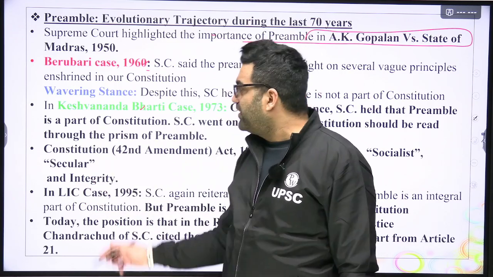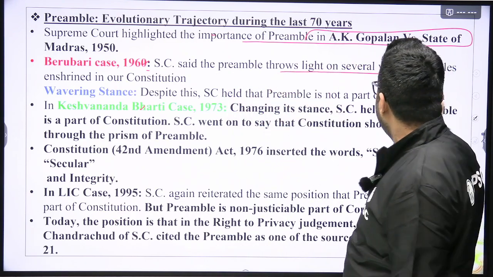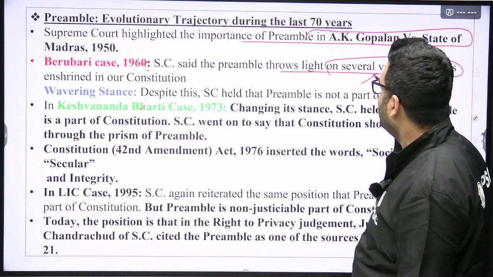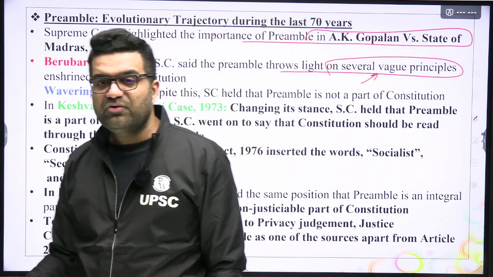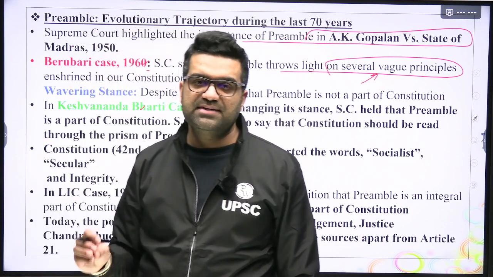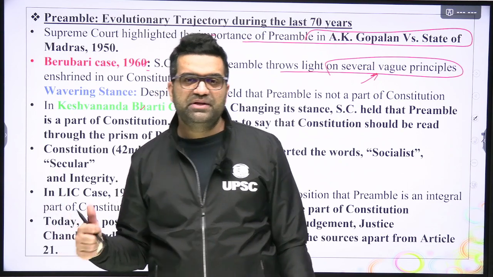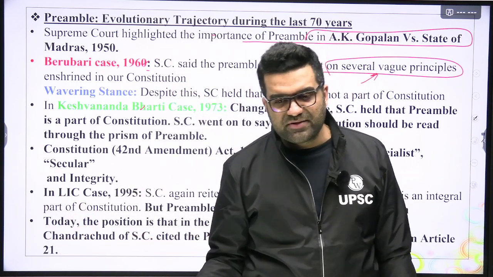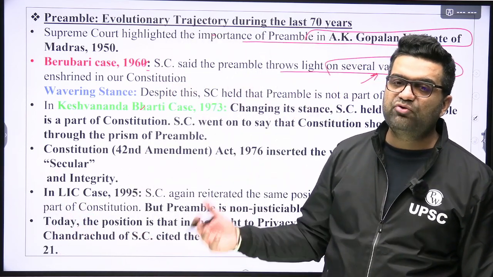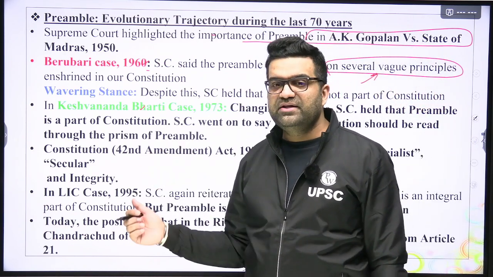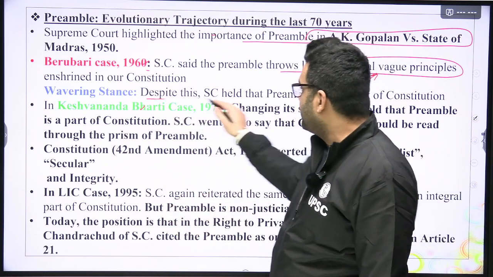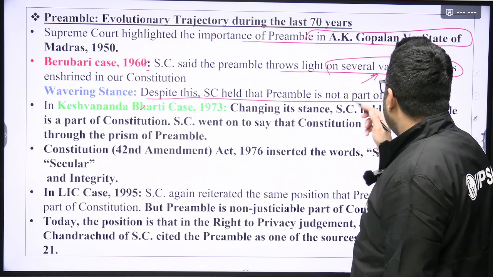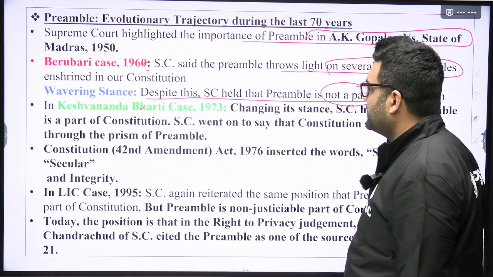Then the Berubari case. The Supreme Court said that the preamble throws light on some of the vague principles. The principles enshrined in the Constitution may not be as clear and succinct as some of them in the preamble, so the preamble can be resorted to to understand the true meaning of the text of the Constitution at certain places. Now, the wavering stance. Despite this, the Supreme Court held that the preamble is not a part of the Constitution.